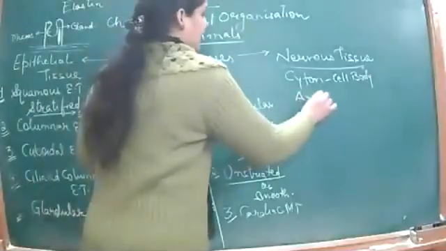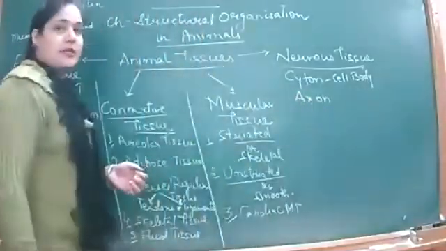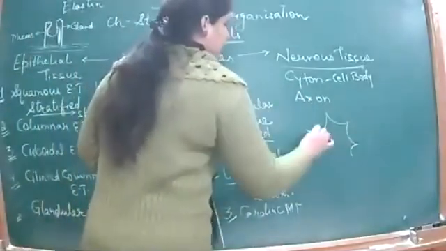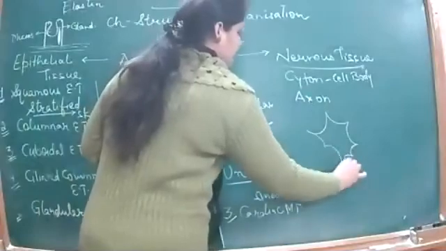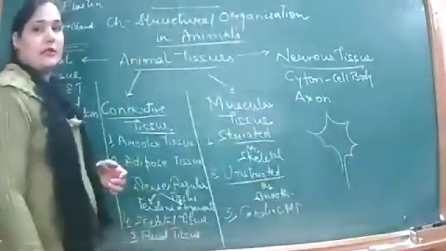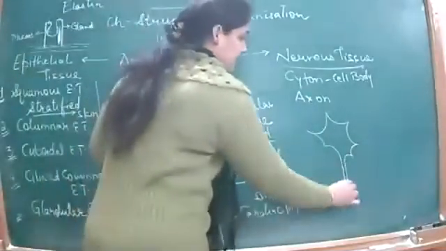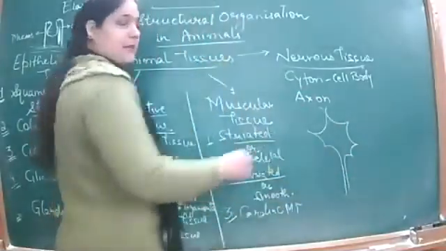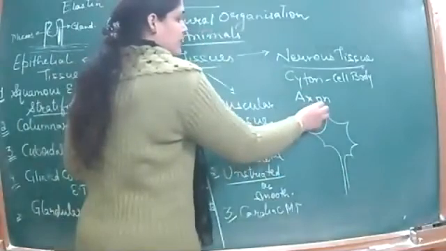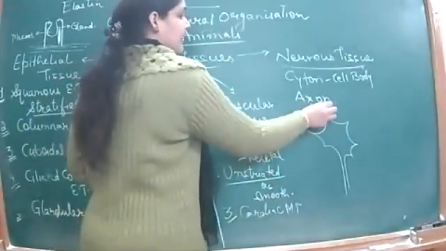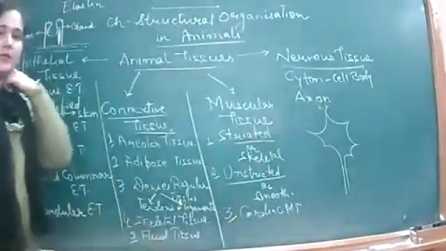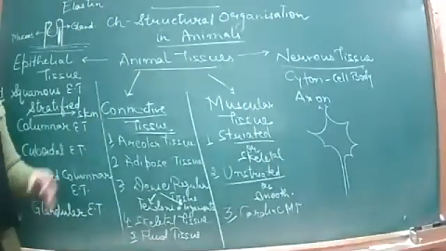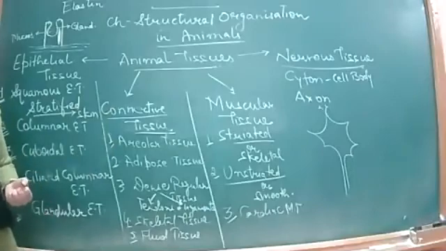One elongated part, that is, when the cyton, the cell body, branches, it is a star-shaped structure like this, right? So all the edges are branched, but one becomes elongated. The one which becomes elongated forms the axon. Otherwise, all the edges are branched, and being branched, they have a U-shaped structure, the receiving end at the last point. Those are the dendrites, the U-shaped structures, for receiving signals, right?